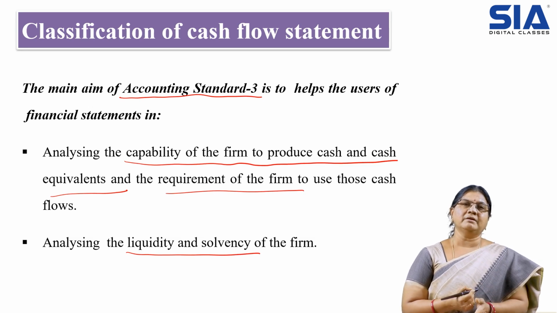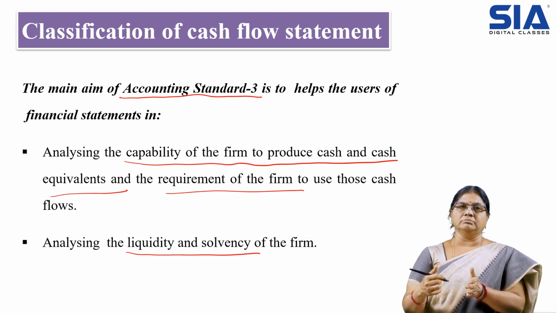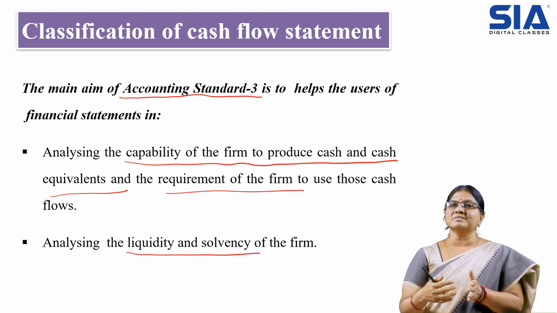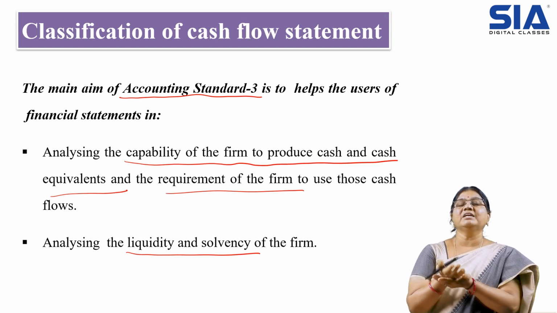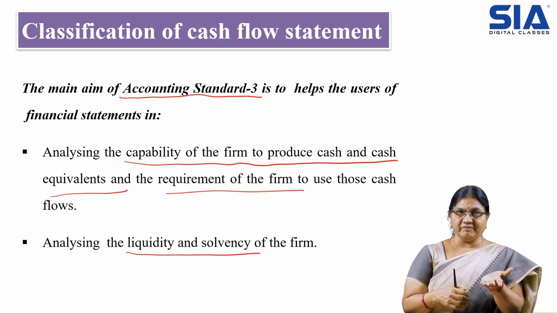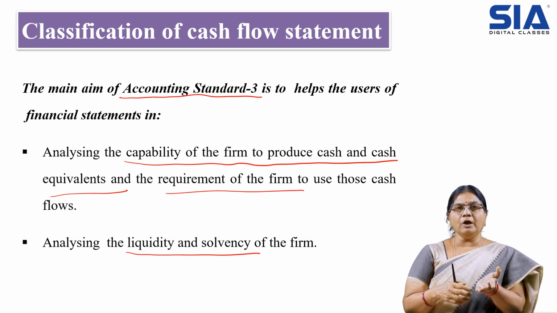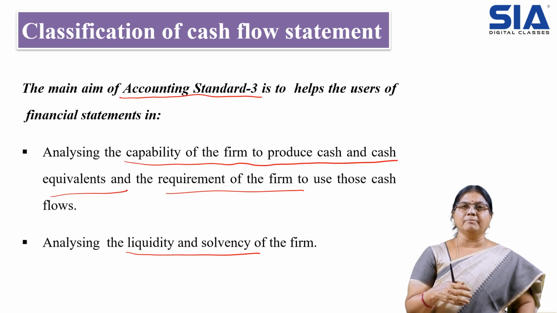Cash flow statement will be helping in analyzing the liquidity and solvency of the firm. Liquidity is how quickly the assets can be converted. What is the position we have in the liquidity, whether we are able to meet the requirement or not. And also the solvency in the short term and long term, how far we are able to meet that requirement.